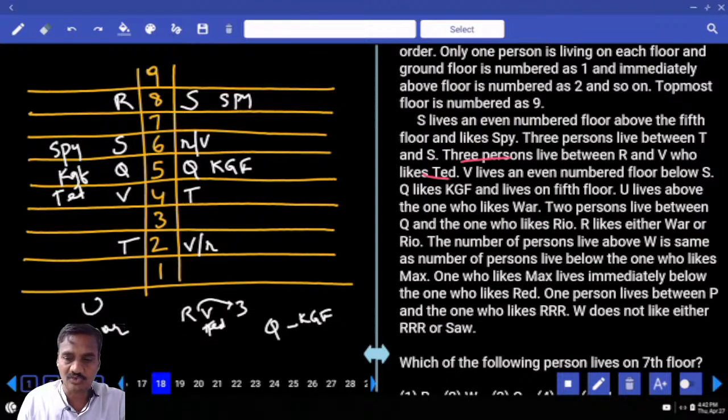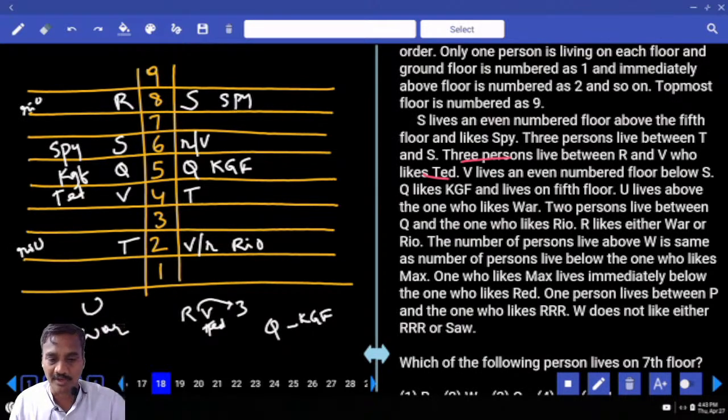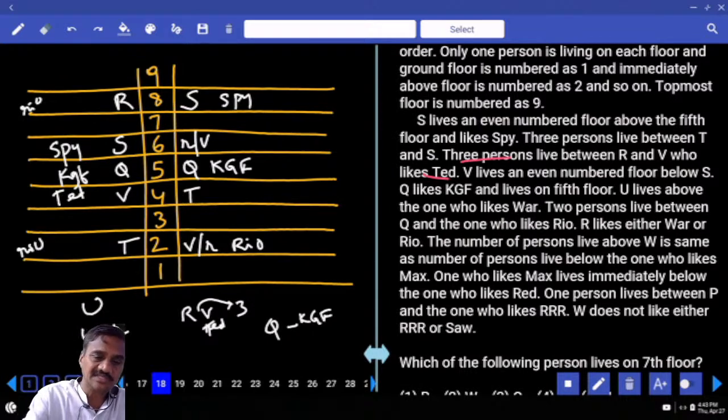2 persons between Q and the one who likes Rio. Now between Q and the one who likes Rio, there must be exactly 2. Rio is here, and Q in between. Now Rio can be either at this place or at this place. There are 2 possibilities to this one. Now Q and Rio, as Rio is here, V cannot be at this place. Are you following this one or not? As V cannot be here, hence this must be R. Now if this is R, here it must be V.